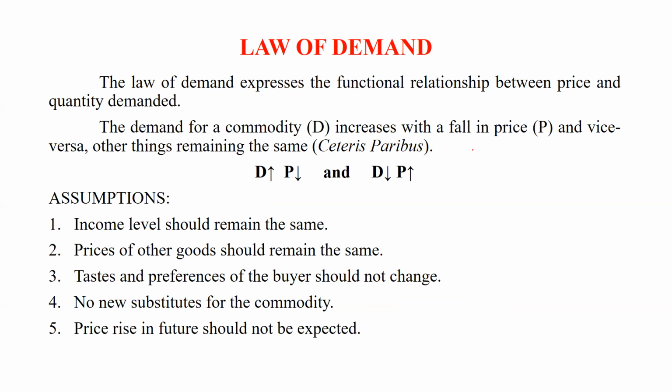Next, we come to the law of demand. The law of demand expresses the functional relationship between price and quantity demanded, with ceteris paribus, meaning other factors remaining constant. When we talk about the law of demand, we are not considering changes: income level should remain the same, price of other goods should remain the same, meaning substitute goods price and complementary goods price. Taste and preference of the buyer should not change.